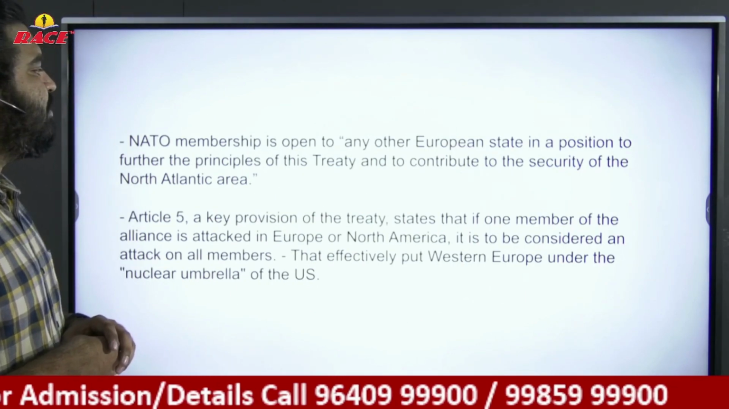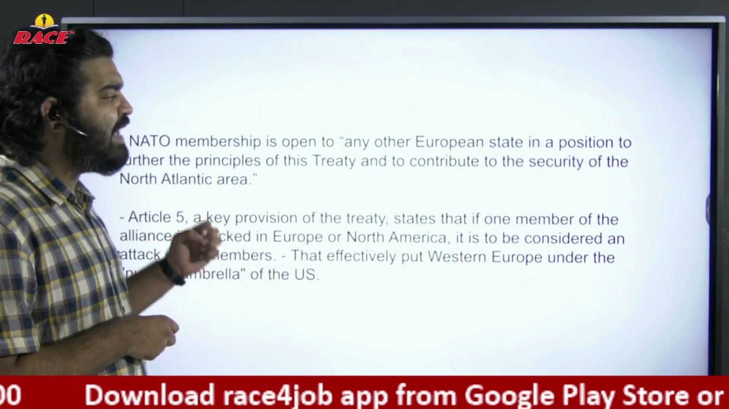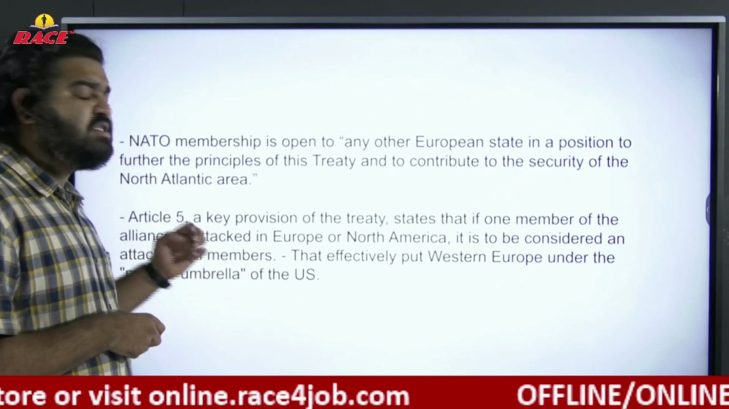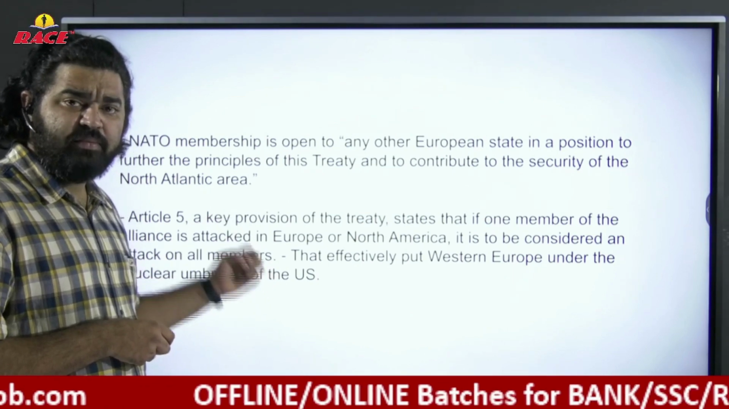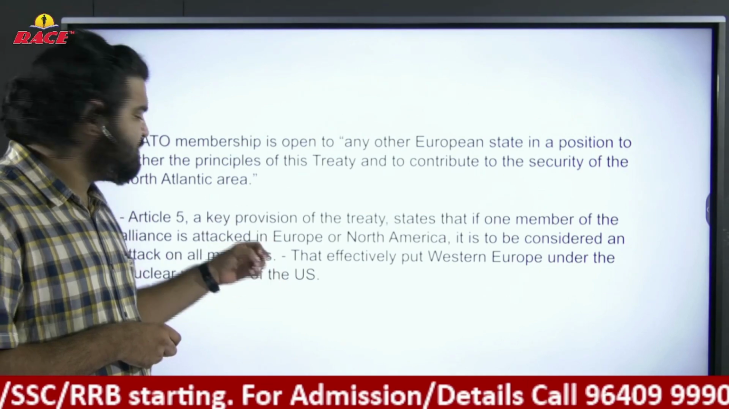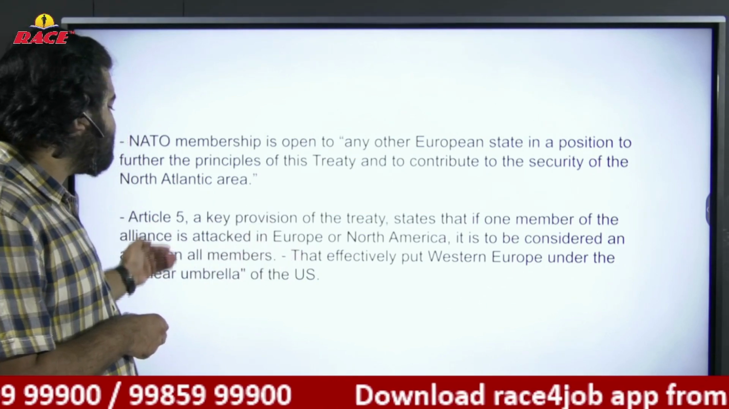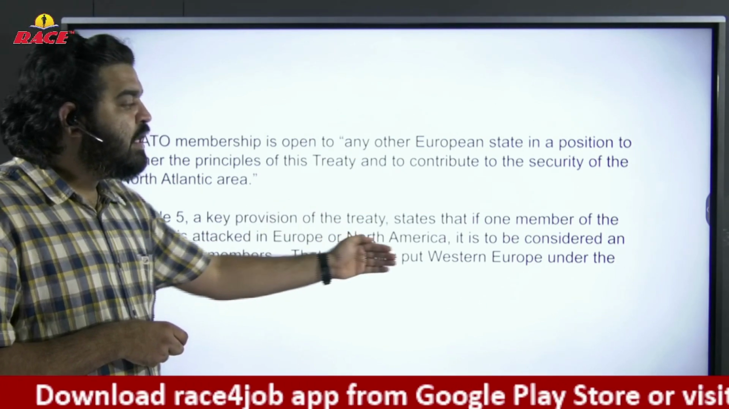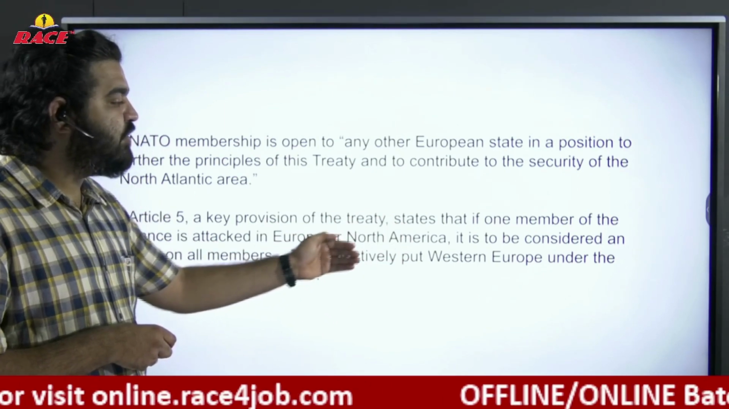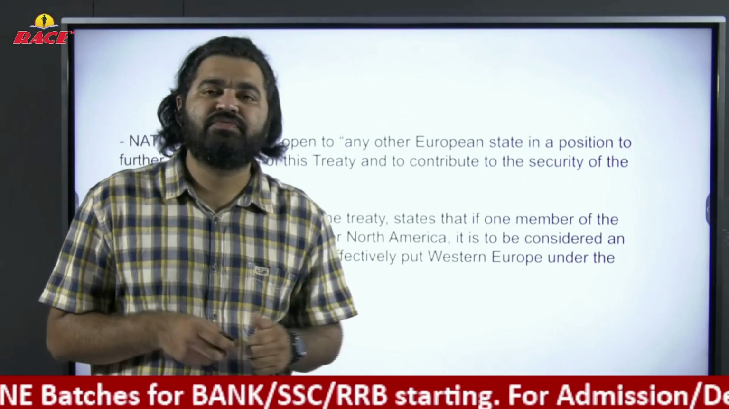Now, NATO membership is open to any other European state in a position to further the principles of this treaty and to contribute to the security of the North Atlantic area. Article 5 is a very important provision of the NATO treaty, and this is the main reason behind the current Ukrainian crisis. Article 5, a key provision of the treaty, states that if one member of the alliance is attacked in Europe or North America, it is to be considered an attack on all members. This effectively put Western Europe under the nuclear umbrella of the United States. This is a very important provision of the treaty.